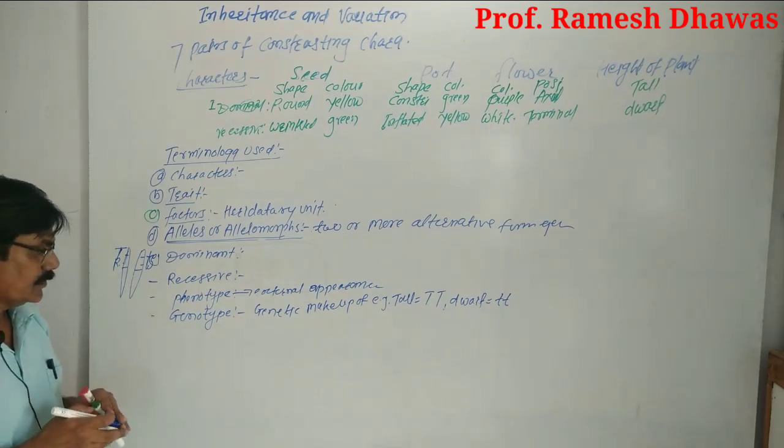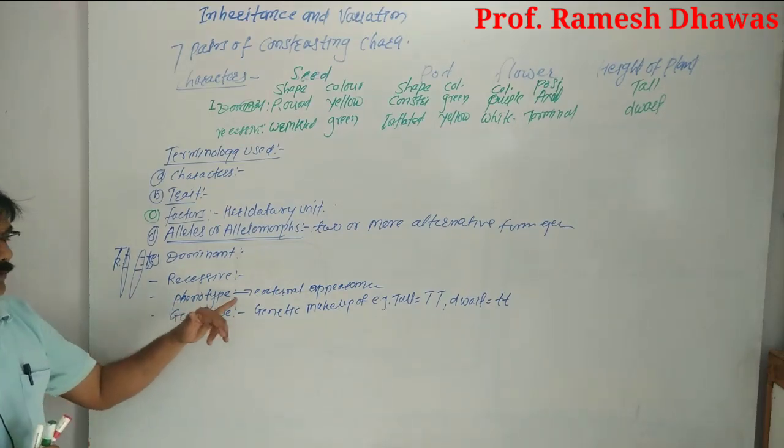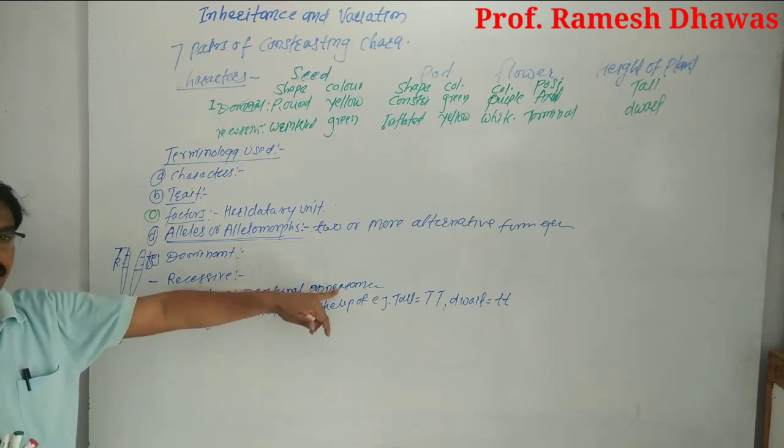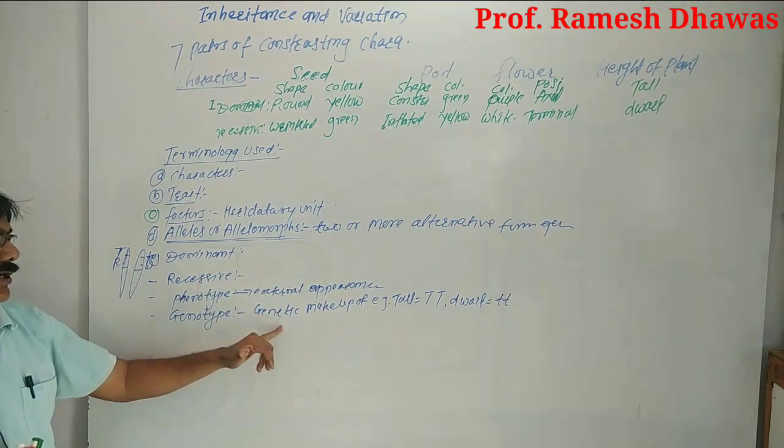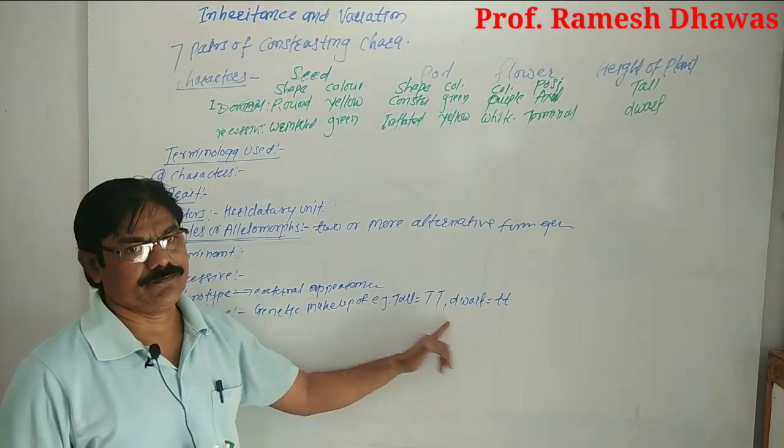So we define the term genotype and phenotype as: phenotype is the external appearance of an individual, and genotype is the genetic makeup of an individual.